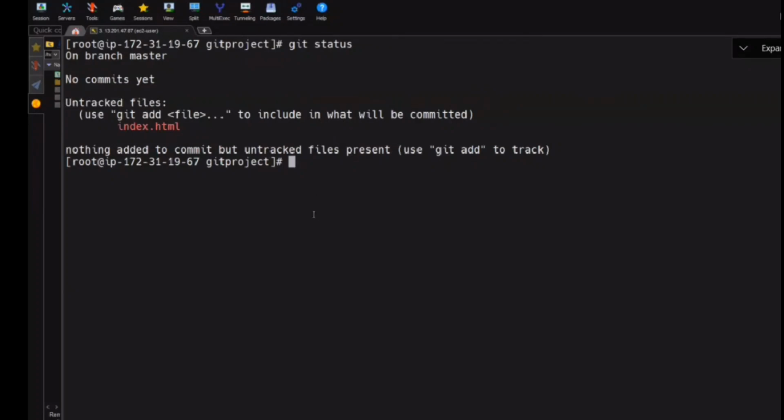Now, first you need git init, and then we need to do add, commit, push. So what's the command we need to use here now? Git add. Now I want to tell git, hey git, maintain my index.html in your staging area.